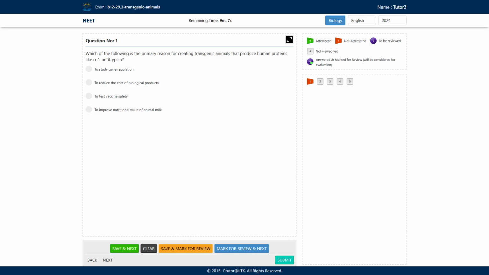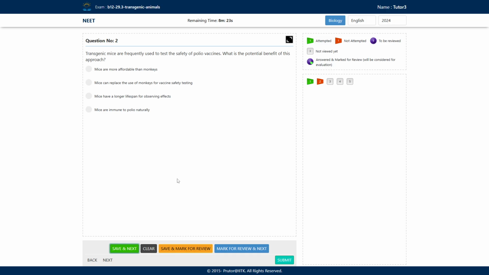So first is to study gene regulation, to reduce the cost of biological products, to test vaccine safety, or to improve nutritional value of animal milk. Why is this alpha 1 antitrypsin used? So the primary reason for creating transgenic animals that produce human proteins: to study gene regulation? No, that is not why we are producing this alpha 1 antitrypsin. This is a biological product and it is helping us to reduce the cost of biological products. Okay. Save and next.